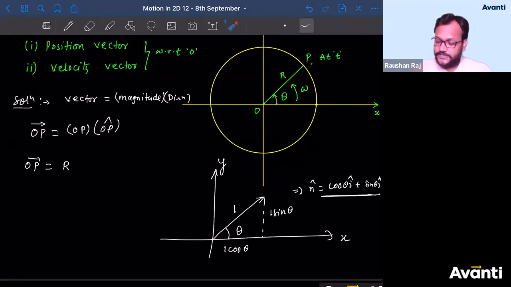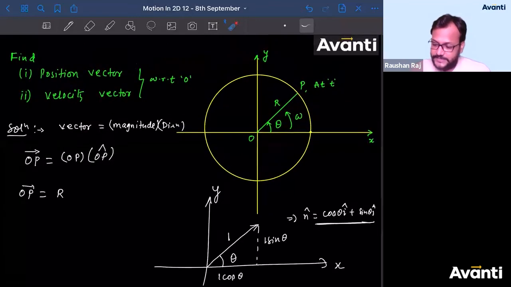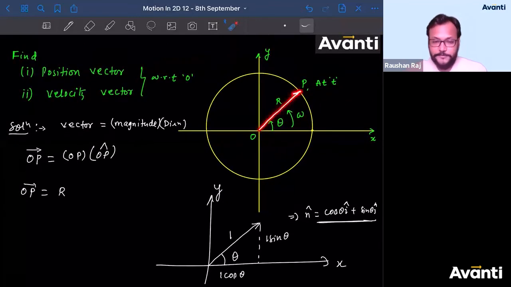So if you know this unit vector as cos theta i cap plus sin theta j cap, now it's the same method, OP vector. This is a vector which is making an angle theta with x-axis. So how can you write the unit vector of OP?